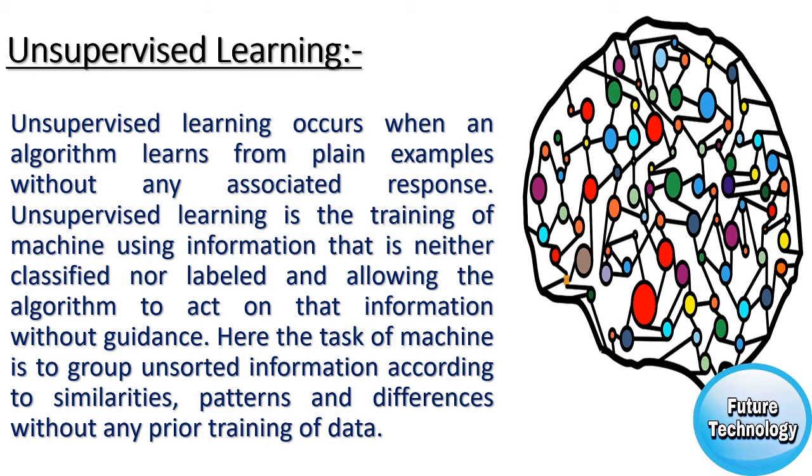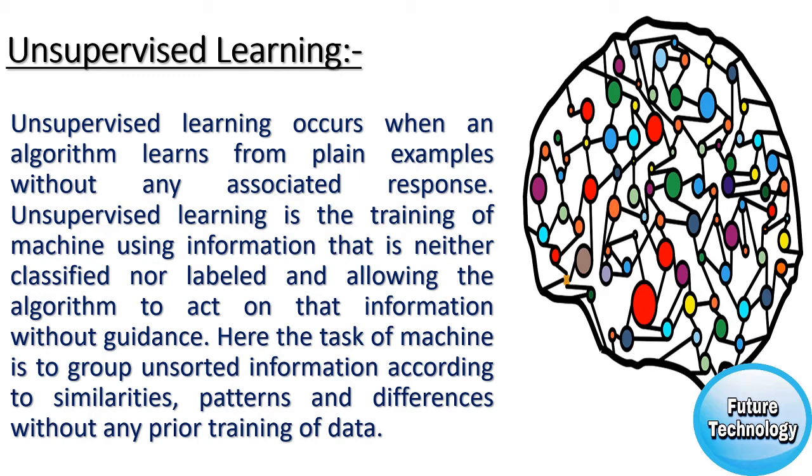Here the task of the machine is to group unsorted information according to similarities, patterns and differences without any prior training of data. Unlike supervised learning, no teacher is provided. That means no training will be given to the machine. Therefore, the machine is restricted to finding the hidden structure in unlabeled data by itself.